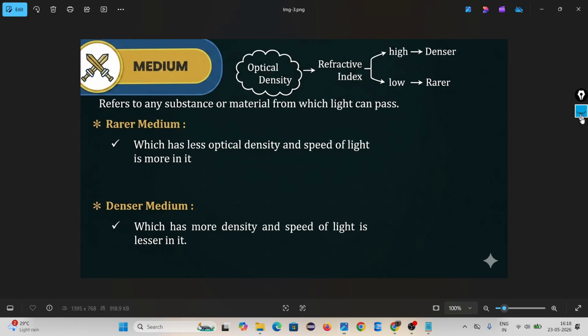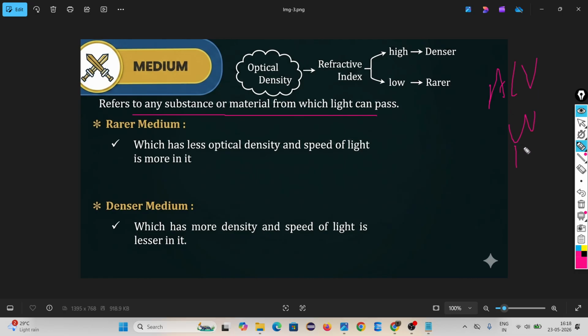Look, what do you mean by medium? It refers to any substance or material through which light can pass. Like air is a medium, or vacuum, water is a medium, kerosene is a medium, glass is a medium, okay, paper is a medium. There are different types of medium. Two types of medium are there: rare medium and denser medium.